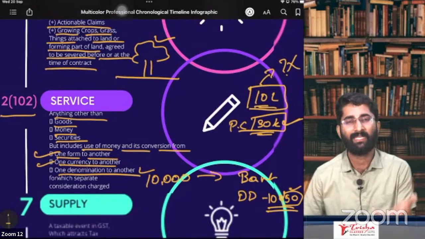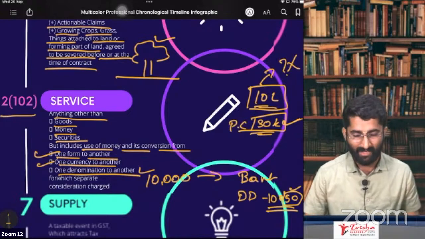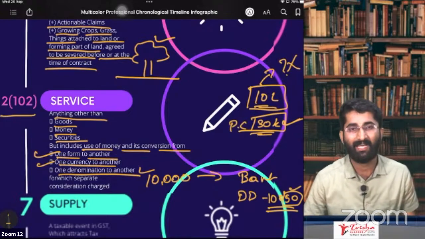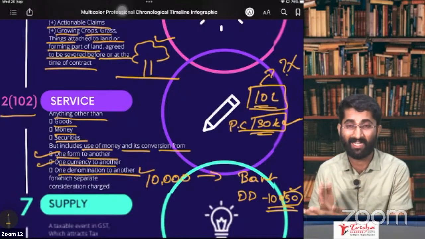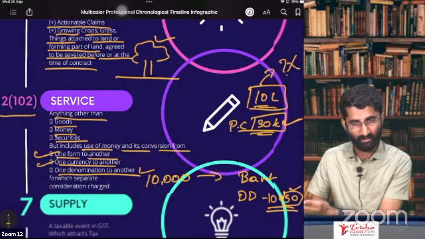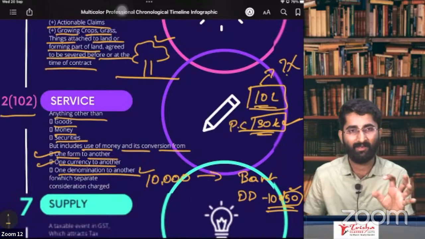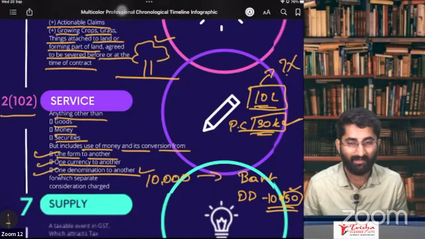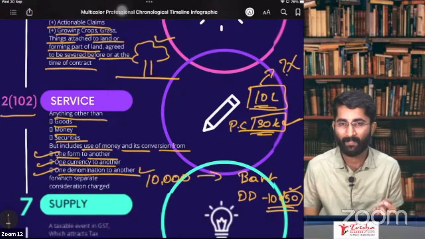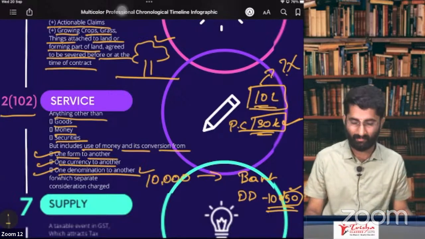So don't you think he has given me one service? Yes. So he has given me one service here. That service is nothing but the service mentioned in section 2, subsection 102. So it is a service. On that, is there GST or not? Yes, sir. So here we get to know that from one denomination to another denomination there is also some charge. Is there GST on this? Yes, people. Yes, there is GST.